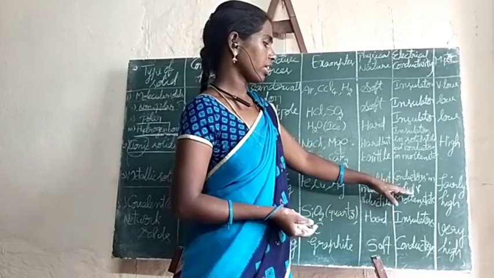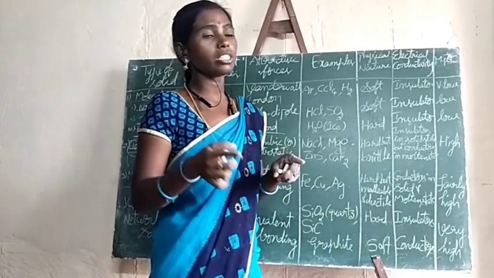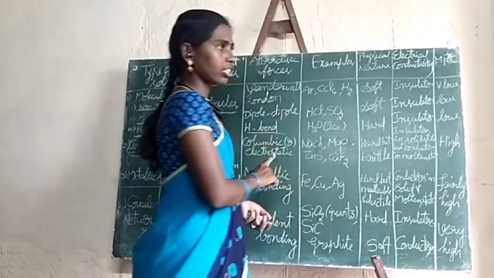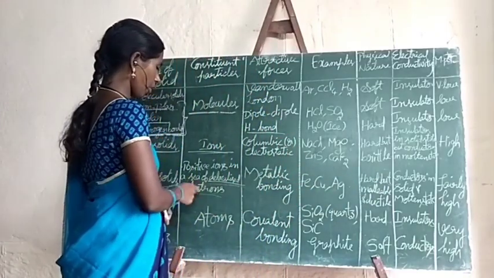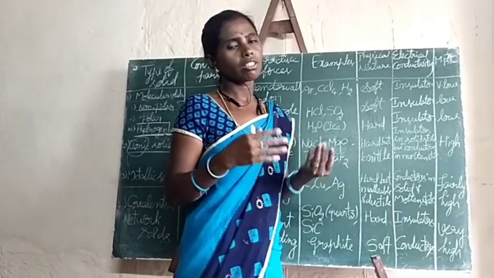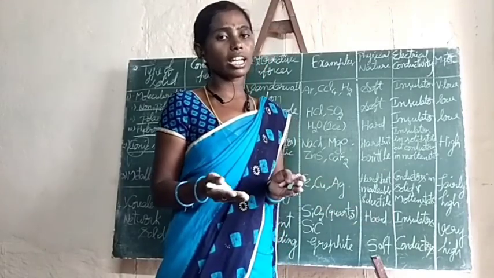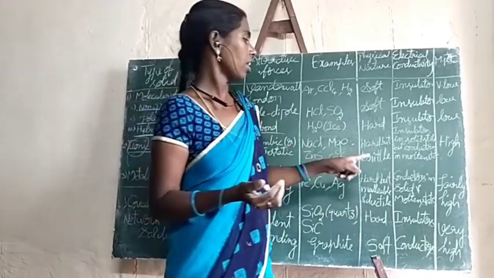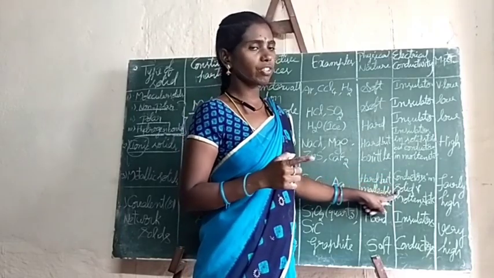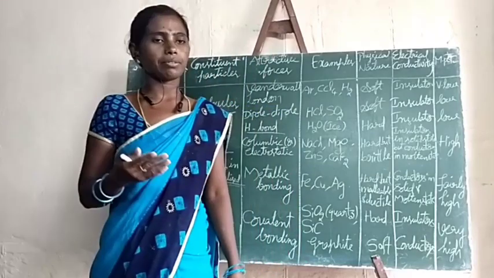Already I told you they are conductors in both solid state and molten state, because in the solid state also free electrons exist in the form of delocalized electrons. Due to the existence of free electrons as well as metal ions in the solid state also, it will act as a good conductor, and their melting points are generally high.